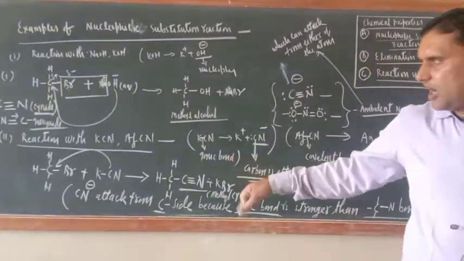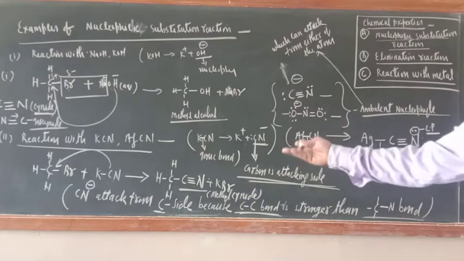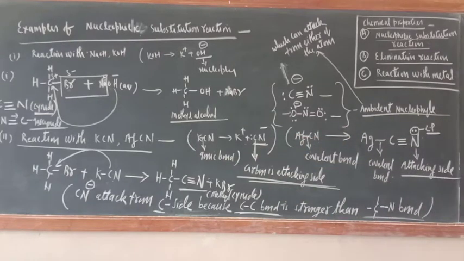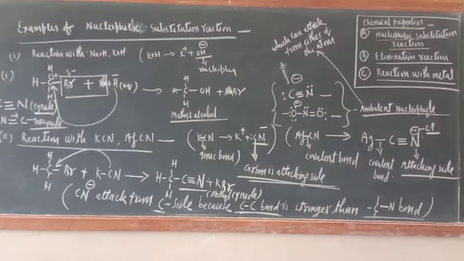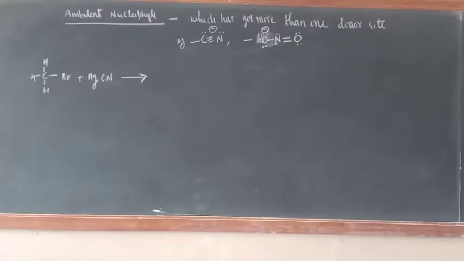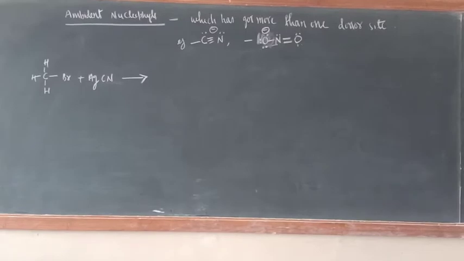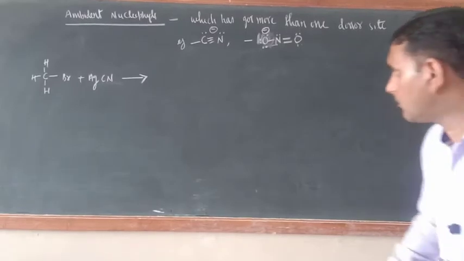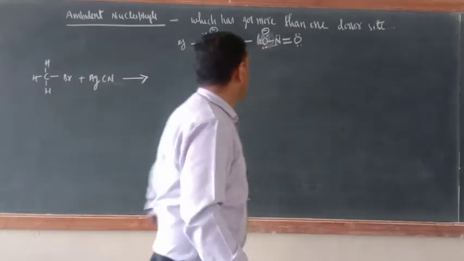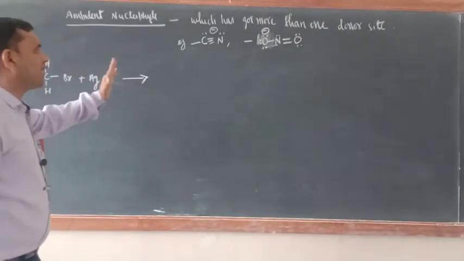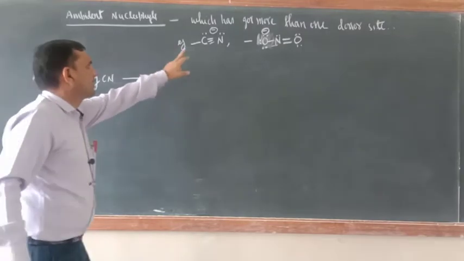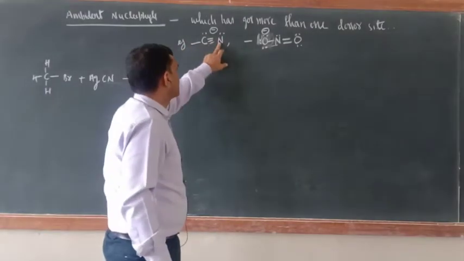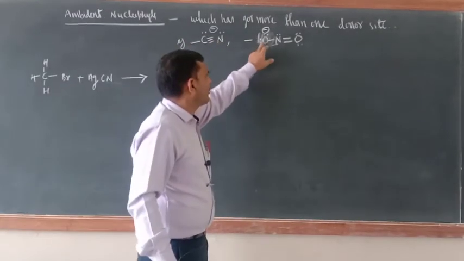Okay, so now I will write the reaction with AgCN. Now just see, ambident nucleophile. So what are ambident nucleophiles? Those which have more than one donor site. Just see here, C and N both have a donor site. Here O and N both have a donor site.